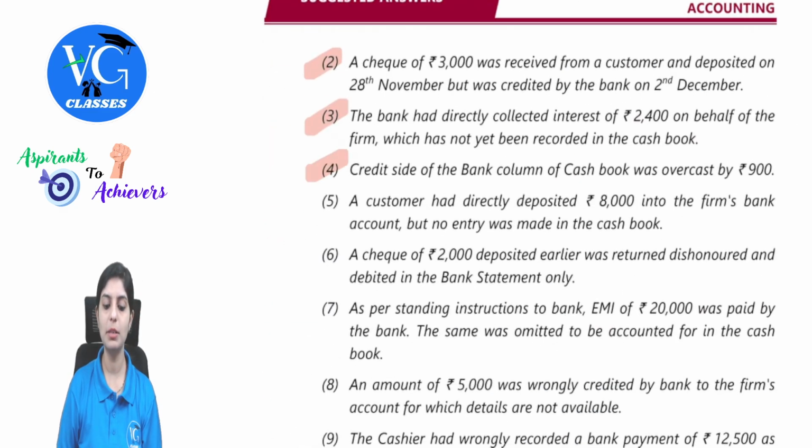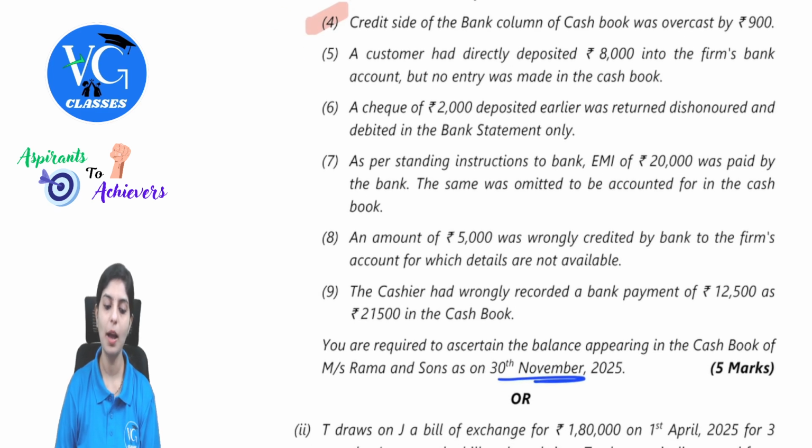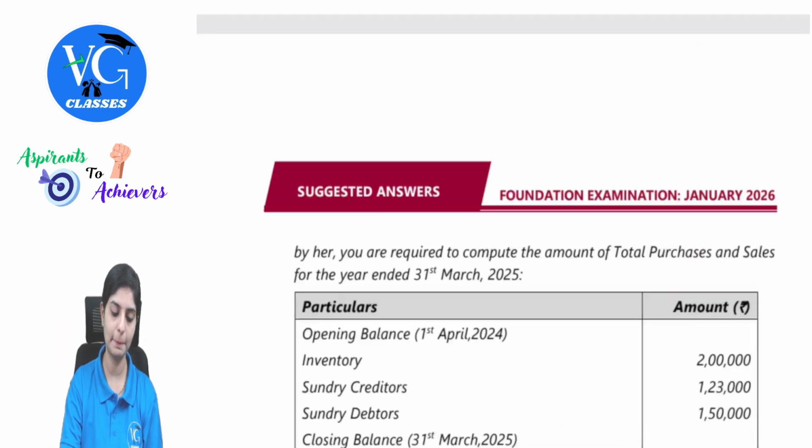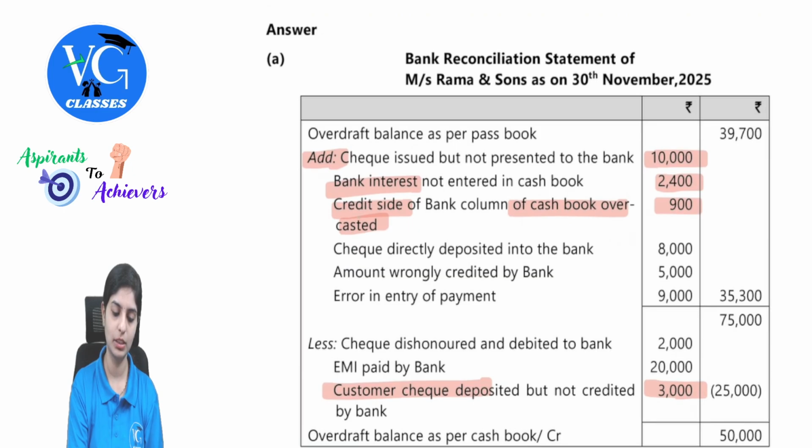Next, the customer had directly deposited 8,000 into the firm's bank account, but no entry was made in the cash book. There is a direct deposit. Direct deposit means your balance would have been increased. Passbook balance is increased. No entry in the cash book. I will have to reduce. Since this is an overdraft balance, I will add 8,000. Check directly deposited 8,000.